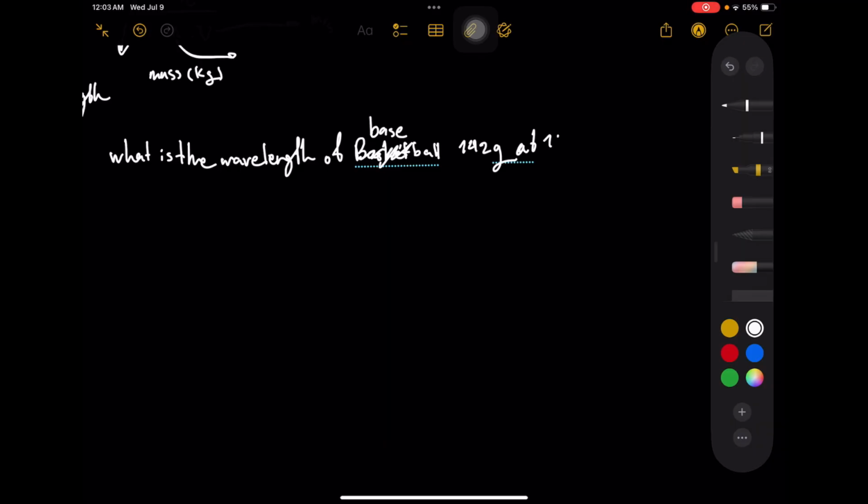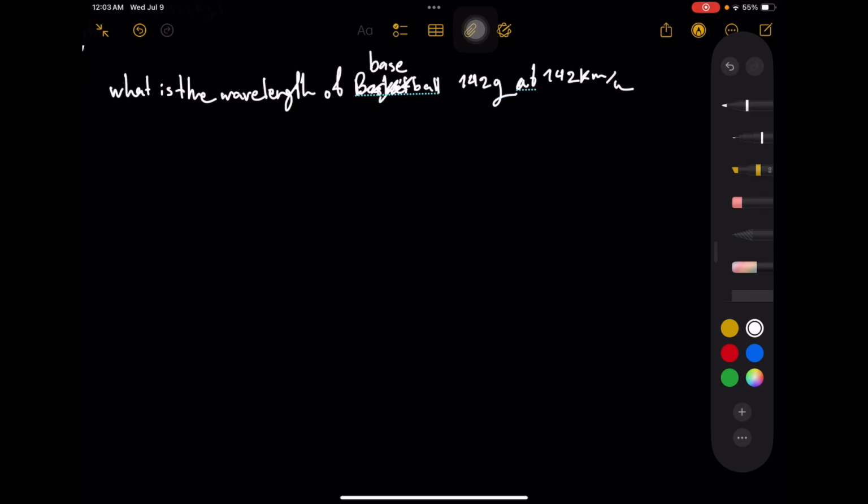So what is the wavelength of this example?